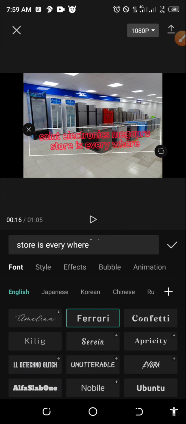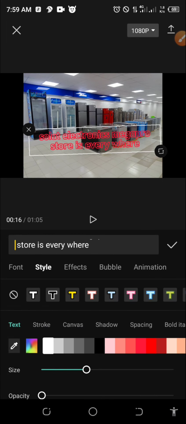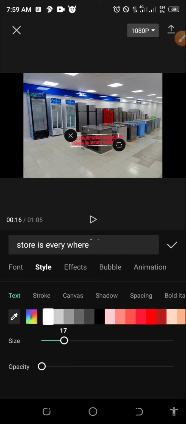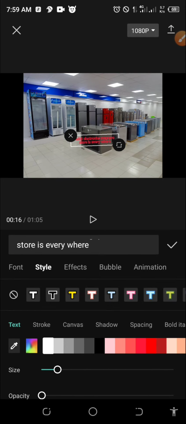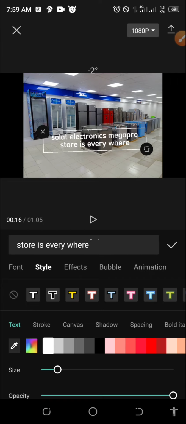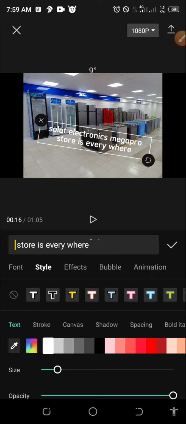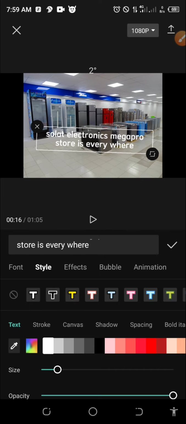So remember, this is not what we want. This is not the font we want. This is not the type of text. So let's go to text and format this. The text size, let's adjust it. And the text stroke, we don't need stroke in this text. We remove the stroke. So I'll just adjust it a little. Remember, you can adjust by holding the screen.